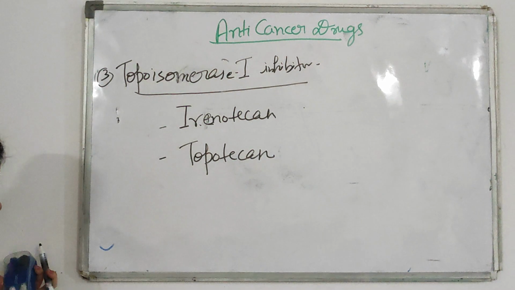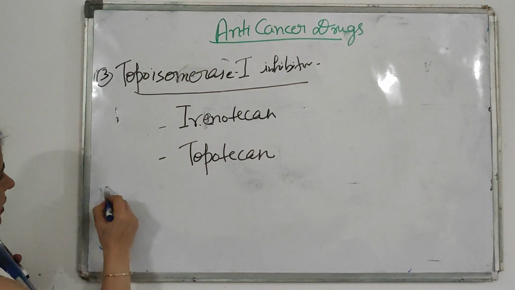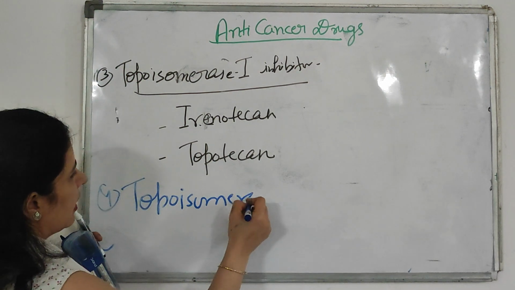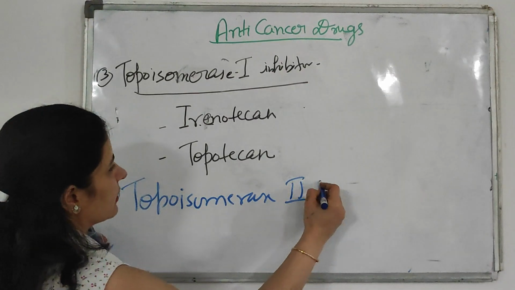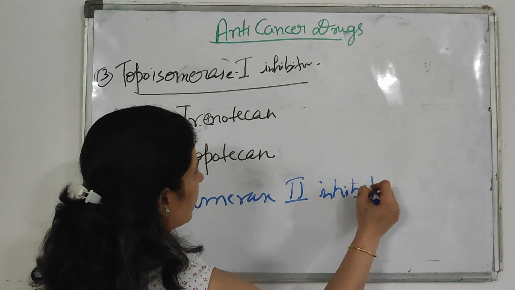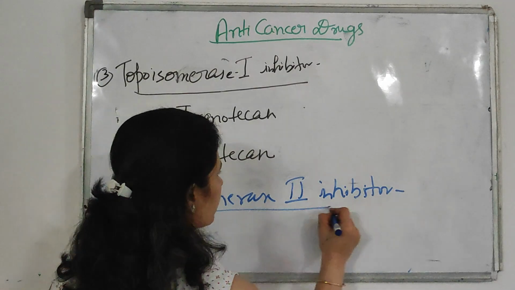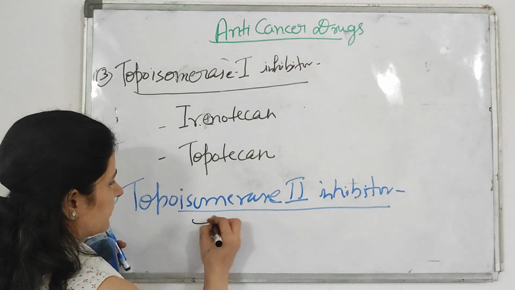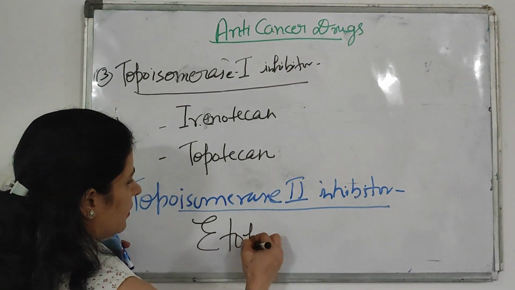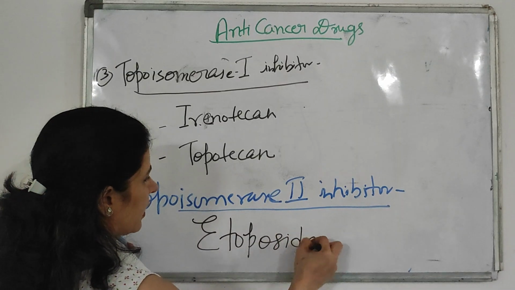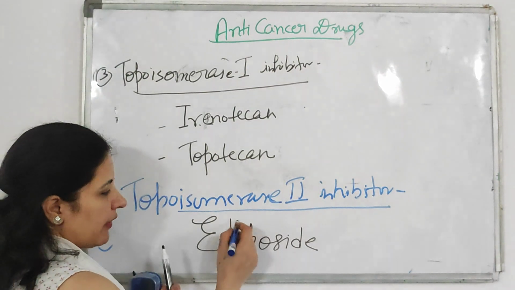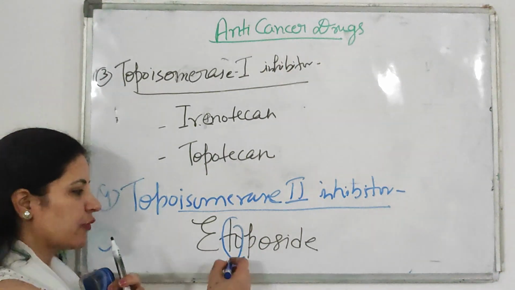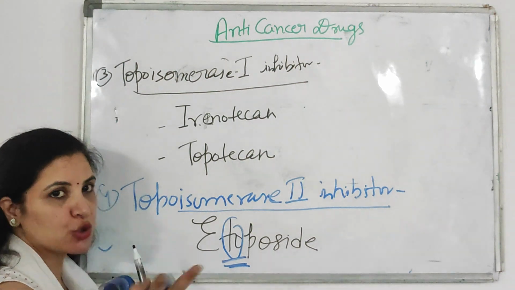Okay. Next is the topoisomerase 2 inhibitor. The topoisomerase 2 inhibitor drug is etoposide. While you write etopo, you will think of the number 2. So that means etoposide is a topoisomerase 2 inhibitor.